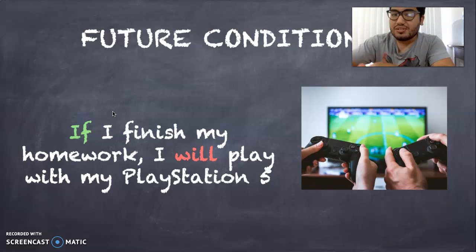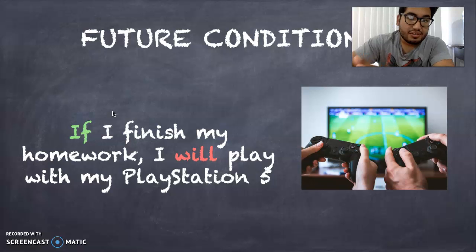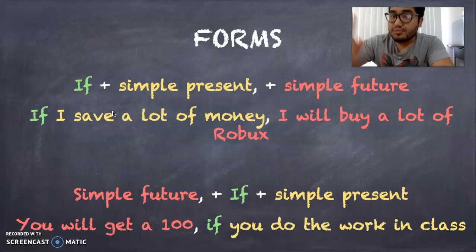So as you remember, we were talking about the future. How we say things that may happen and how do we say things that are going to happen. That is a fact that is going to happen. Now we're going to see the conditional in the future. For example, if I finish my homework, I will play with my PlayStation 5. So this is a condition: only if I finish my homework, I may play with my PlayStation 5. That's the condition.